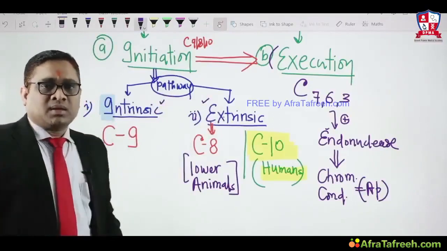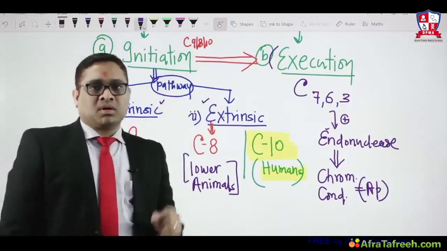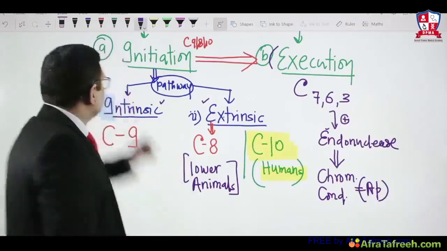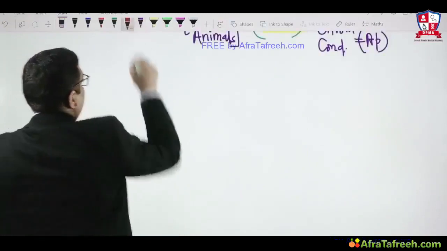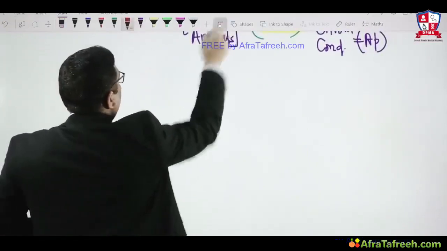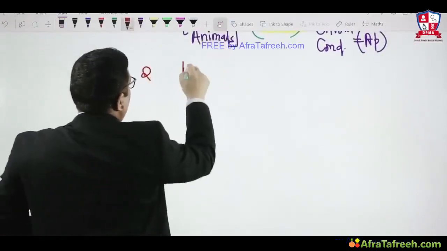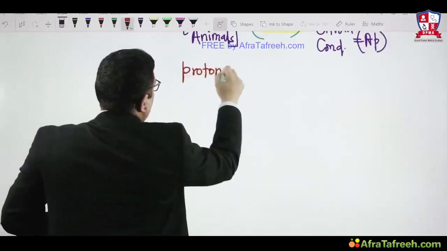But before that, I would like to give you one concept regarding the proto-oncogene. Remember this point, this concept of the proto-oncogene is very important to understand apoptosis.